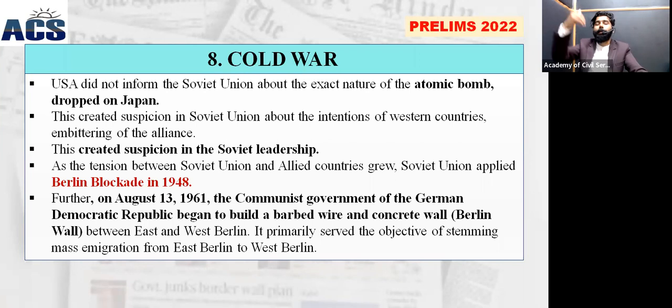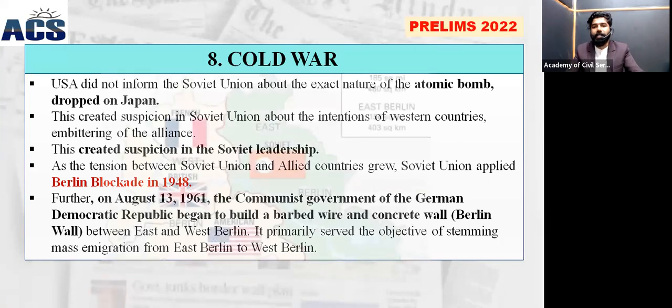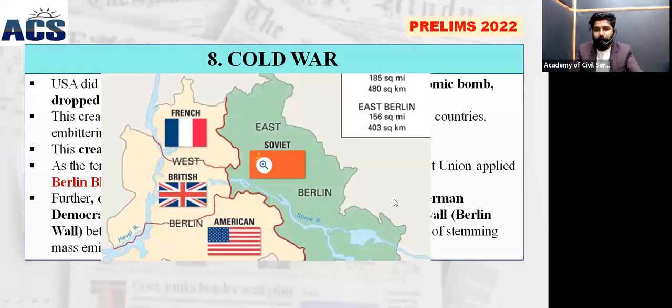So they made a Berlin blockade. A Berlin blockade means a division of Germany. You can see in the map, there was Berlin. You have also heard about the Berlin Wall when we studied post-World War history. Eastern Germany and Western Germany were the two divisions. Eastern Berlin was controlled by the Soviets. The Berlin blockade was made so that all the roads and transport connecting West and East were blocked by the Soviet Union, which took control of the East, and the remaining West was controlled by the French, British, and Americans.